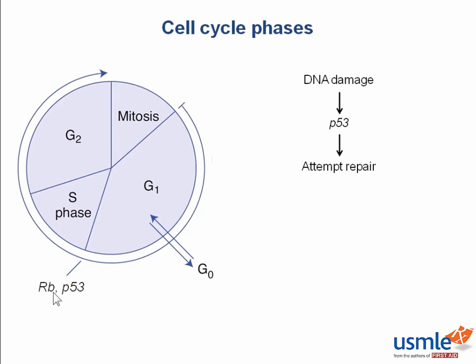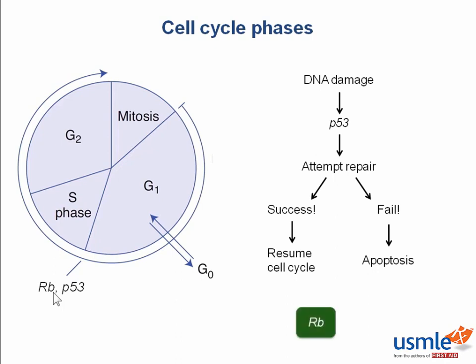When DNA damage is detected, p53 will stop the cell cycle and initiate DNA repair pathways to try to fix the damage. If the cell is able to repair the damage, the cell cycle can restart. However, if it can't, p53 will initiate apoptosis because it's better for a cell to die than to risk developing cancer.